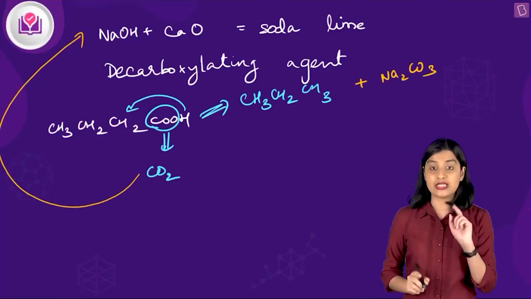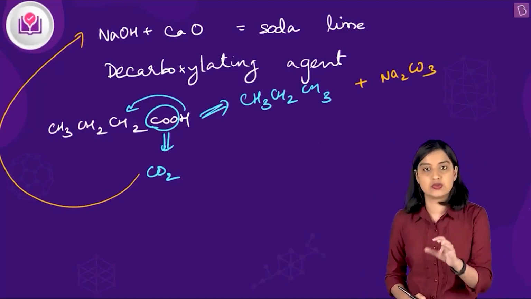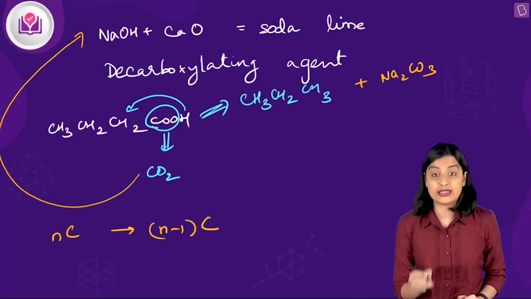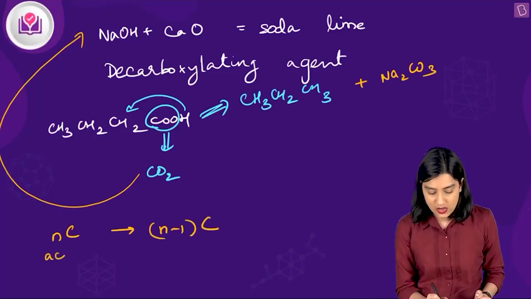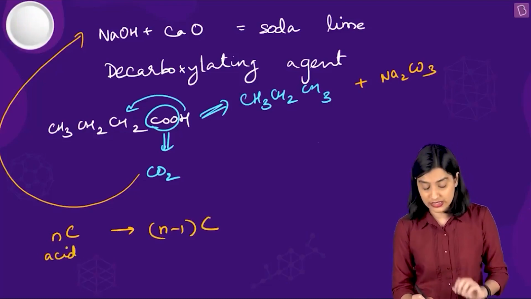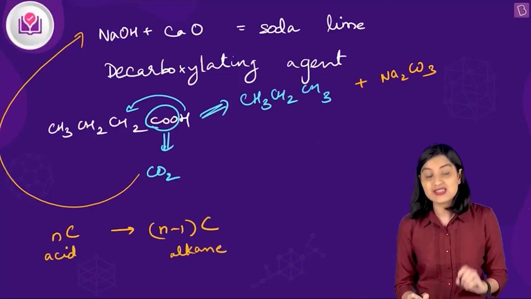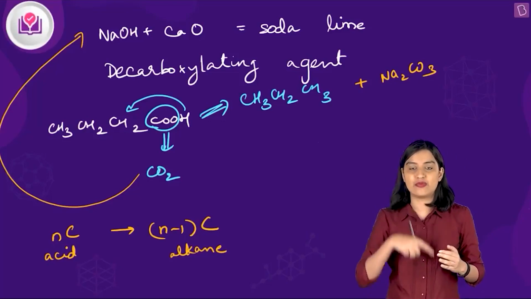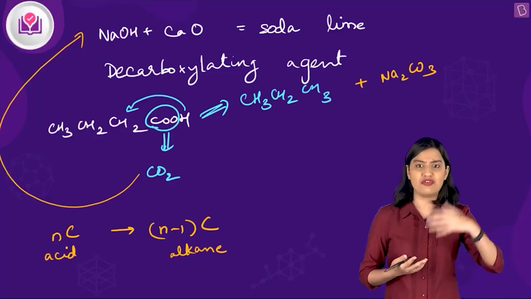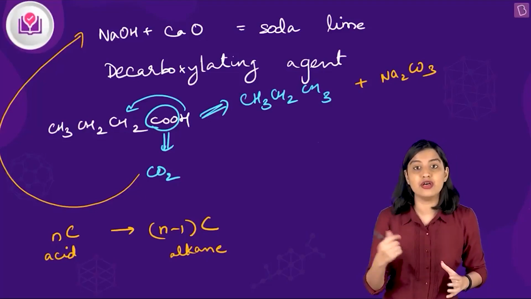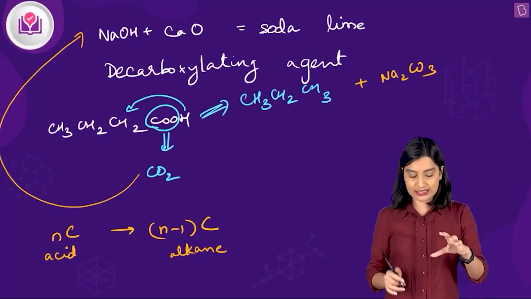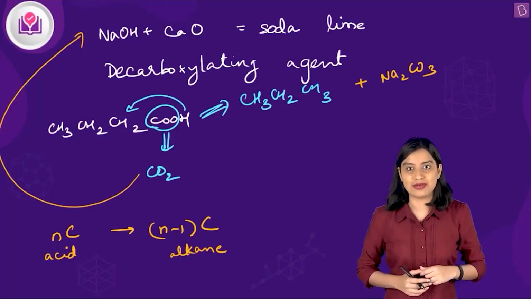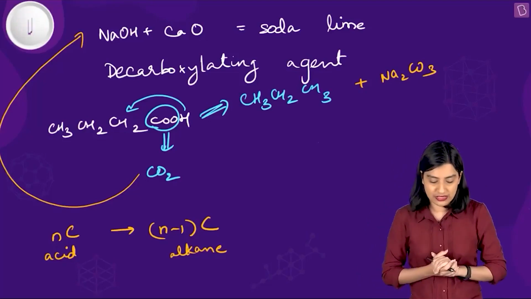Now one very important thing you need to remember about using soda lime as a reagent is that N carbon becomes N-1 carbon. That is, an N-carbon carboxylic acid becomes an N-1 carbon alkane. What does it mean? It means one carbon atom is going to be lost. So if you started with a 4-membered acid, you will end up with a 3-membered alkane. Similarly, if you start with a 5-membered acid, you will end up with a 4-membered alkane. So you need to keep this in mind: if you need to make a 7-membered alkane, you need to use an 8-membered carboxylic acid. Roughly that is what we need to know.